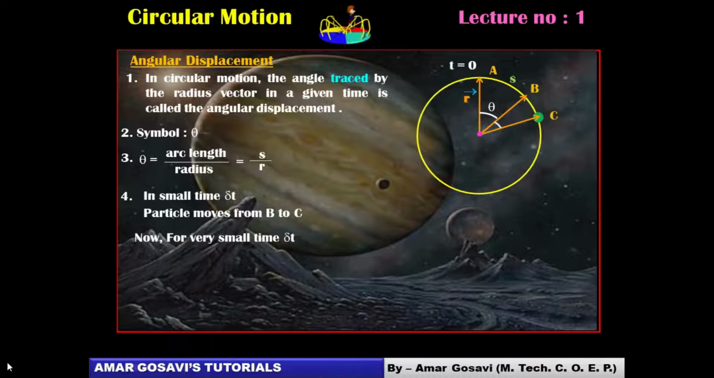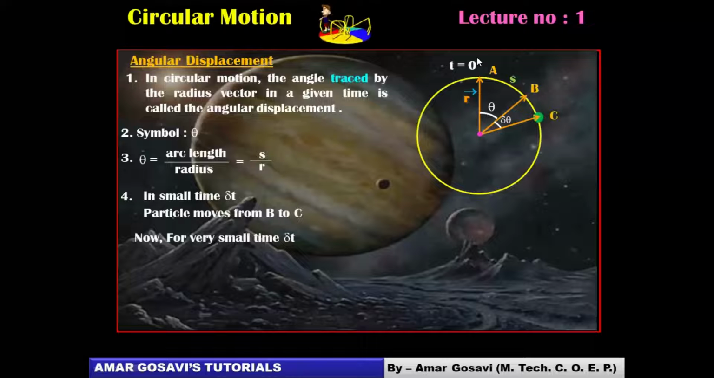So obviously, if the time is greater, comparatively theta will also be greater. If time is very small, infinitesimal, this theta will also be very small. So in that case, the angular displacement will be very small, and therefore it will be given by the notation del theta here. You can see, for t the angle is theta, but for del t the angle is del theta.